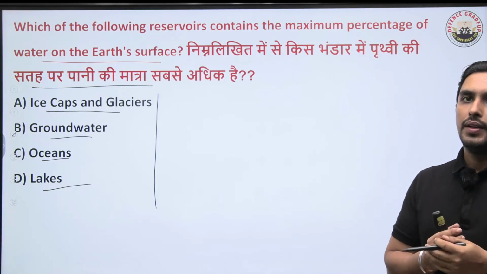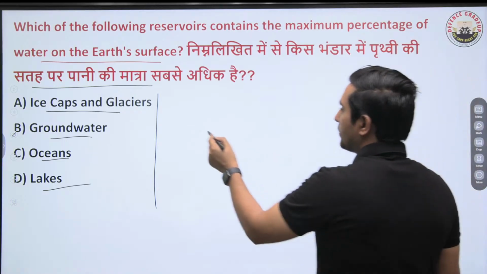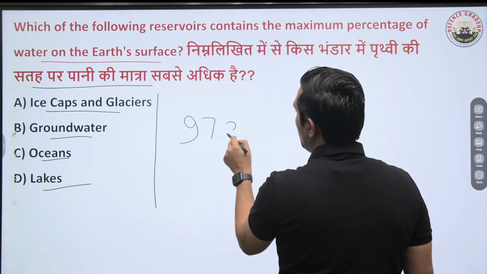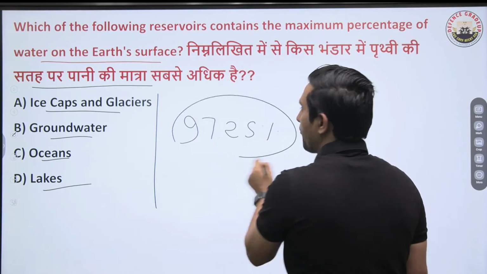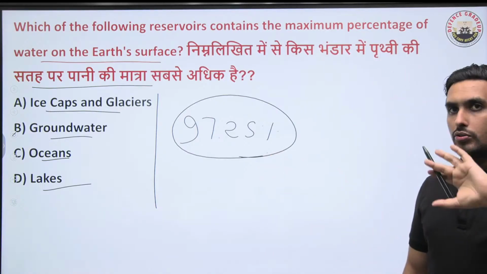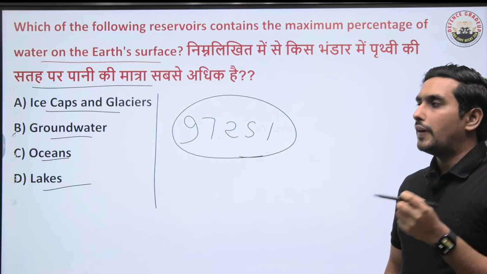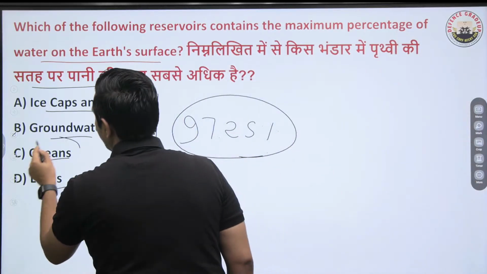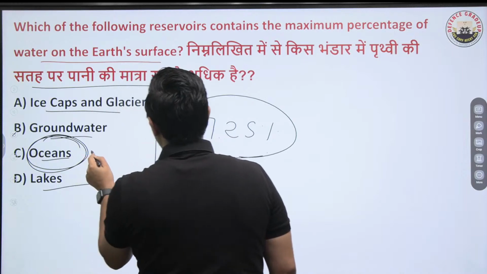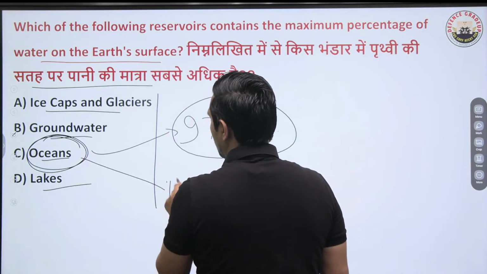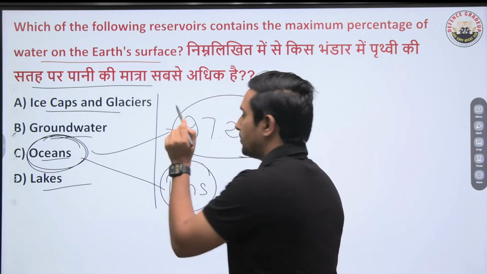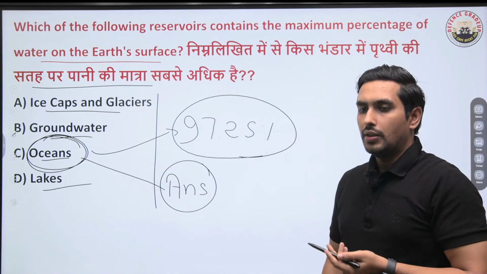Good job. So let me tell you one thing. It's a very easy question. Almost 97.25% of the Earth's water, almost 97 to 97.5%, you are going to find in the oceans. So that is a massive, massive number. So you should never forget that. Very important. In the oceans.